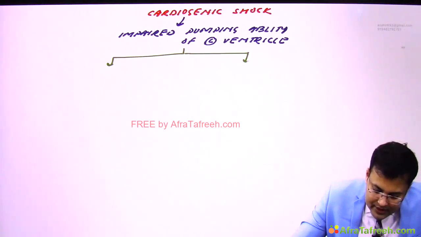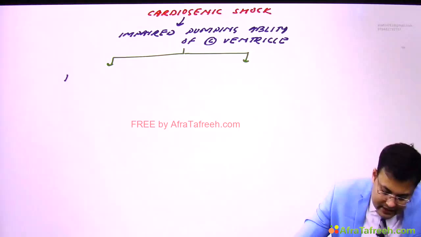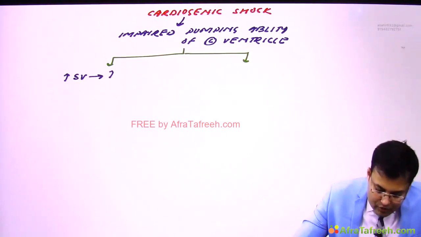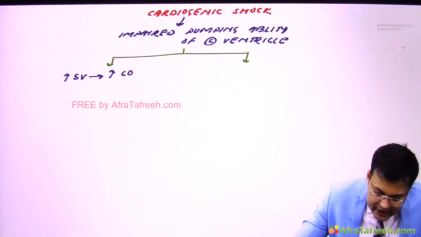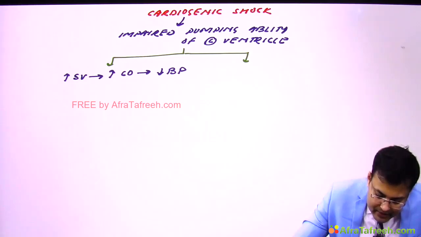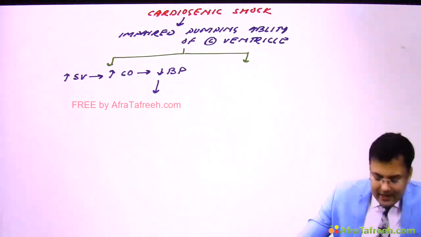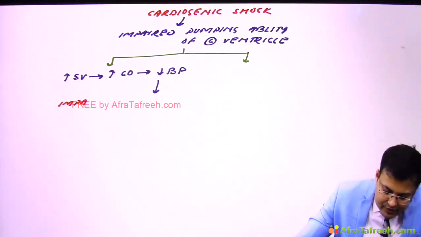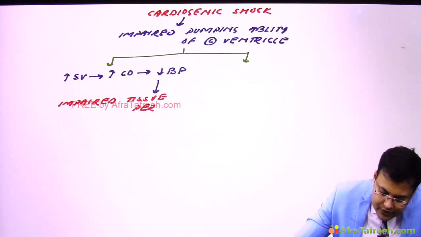So see the sequence of events. There are two problems here. First, there is decreased stroke volume, and if there is decreased stroke volume, there is decreased cardiac output, and if there is decreased cardiac output, there is decreased blood pressure. Because of this, these patients have impaired tissue perfusion. One problem.